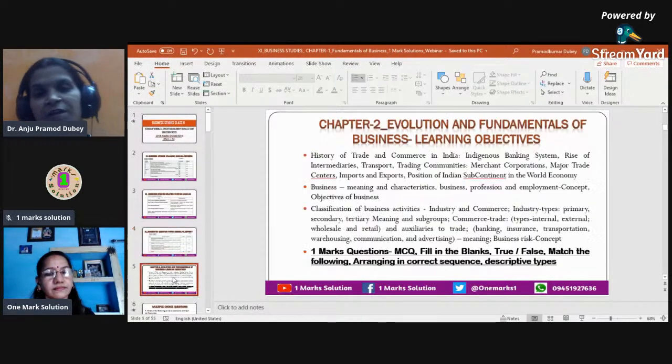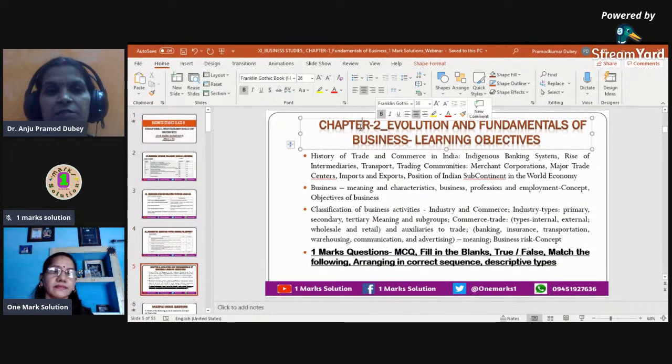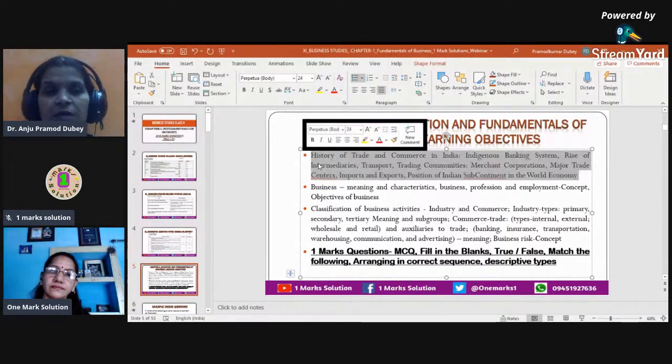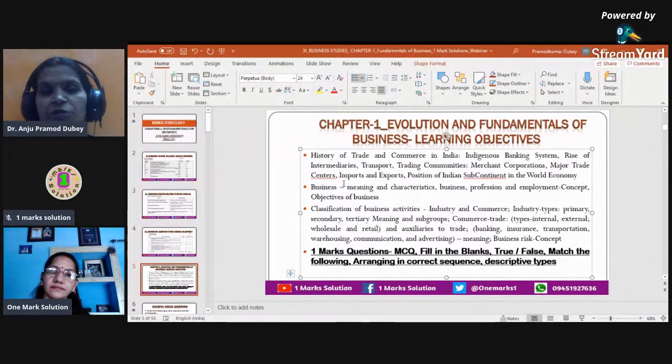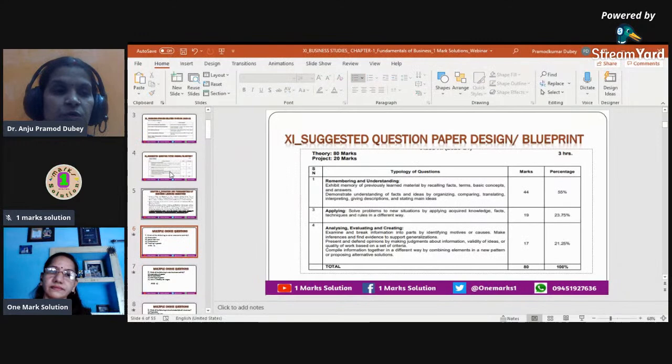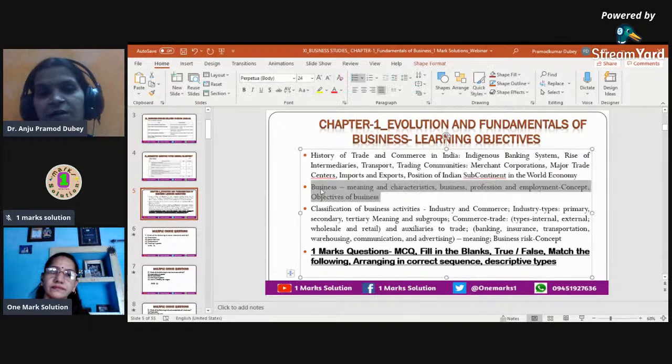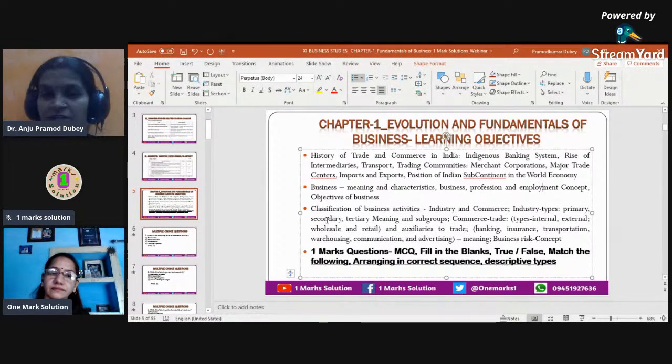Now, when we come to this chapter, we had to learn about the history of trade. This specific portion is not covered because as per the CBSE textbook, it is not in the portion. So I am going to cover the questions related to business meaning and characteristics, business, profession, and employment. These concepts I'm going to cover in my questions. And also the objectives of business and classification of business activities.